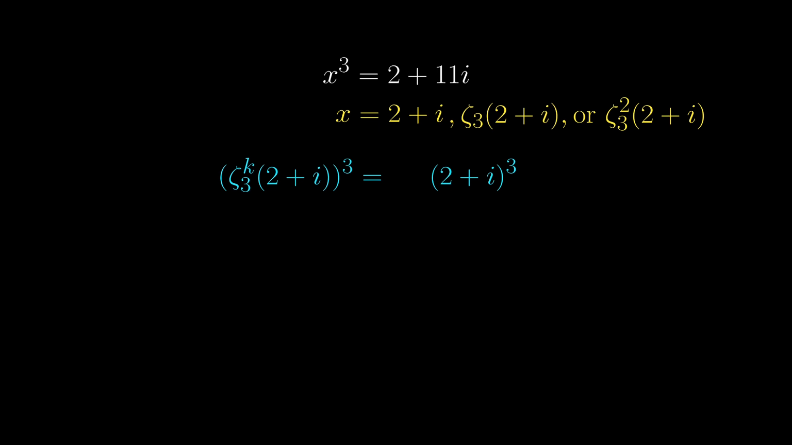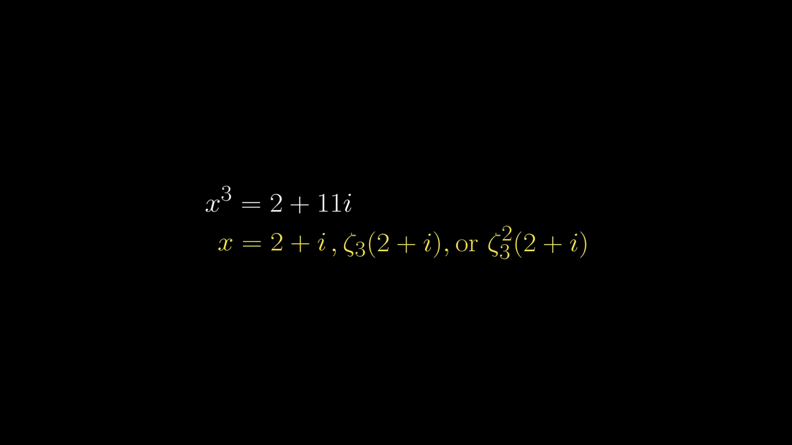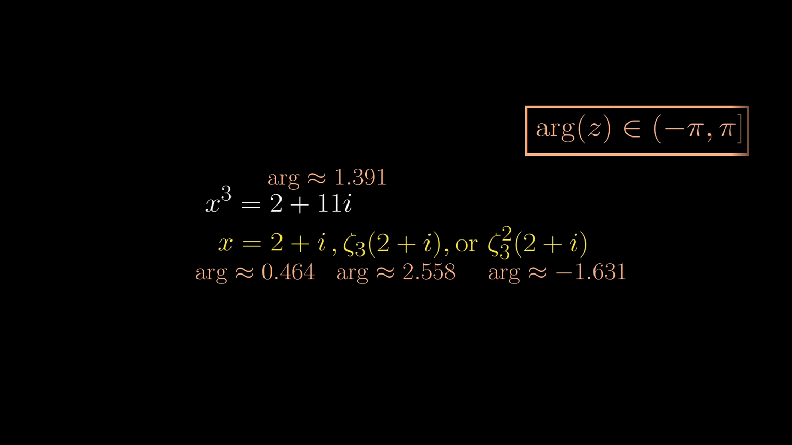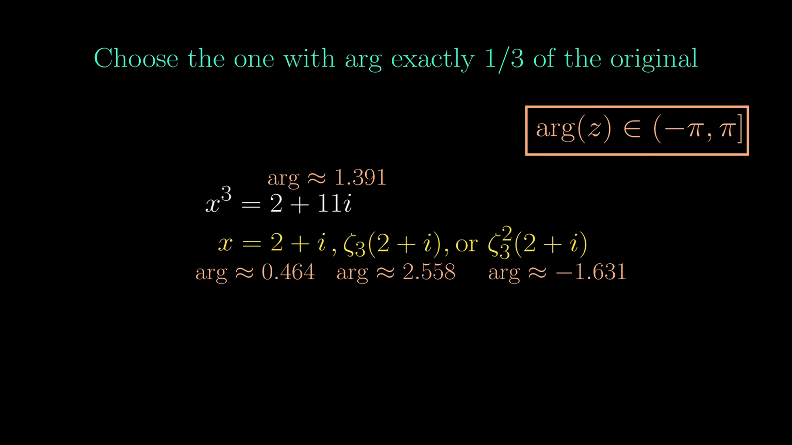This means there are 3 cube roots, but sometimes we have a preferred or a standard one. How do we choose? Well, we simply consider their arguments compared with the complex number we want to take the cube root of, remembering that argument lives in the range negative pi to pi. Then we choose the one with the argument exactly a third of the original. In this case, we choose 2 plus i, with an argument exactly a third of the original, and this choice using the arguments is called the principal cube root.